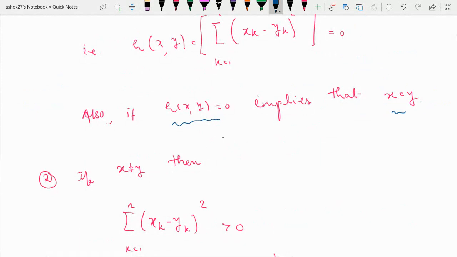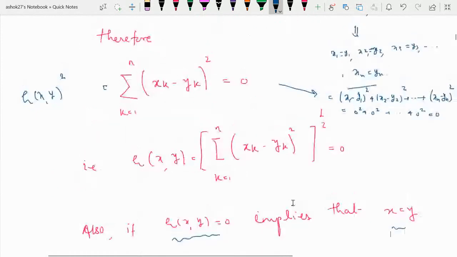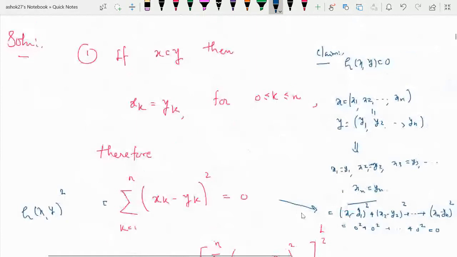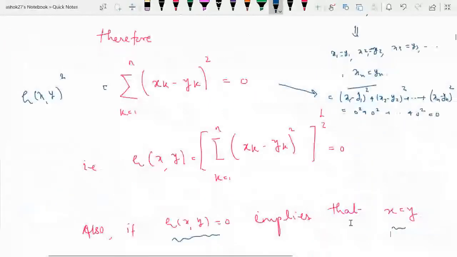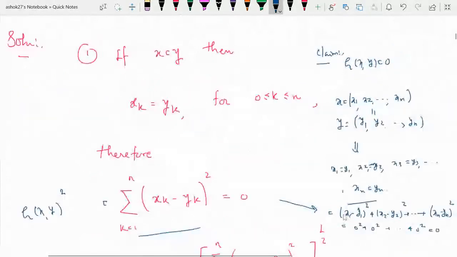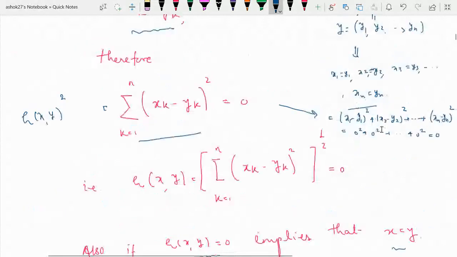So simply, you can go in the reverse direction. If xk equal to yk, directly it will imply x equal to y. It means that if rho of xy equal to 0, means this summation will be 0. If this summation is 0, that will directly imply xk equal to yk, and that will imply x equal to y. It means that rho of xy equal to 0 if and only if x equal to y.